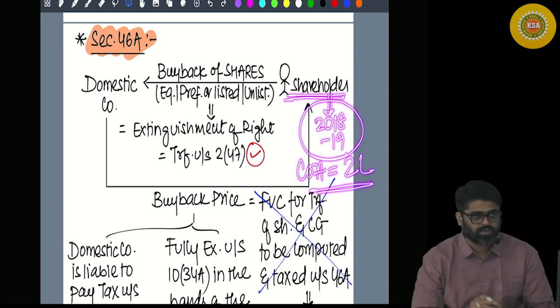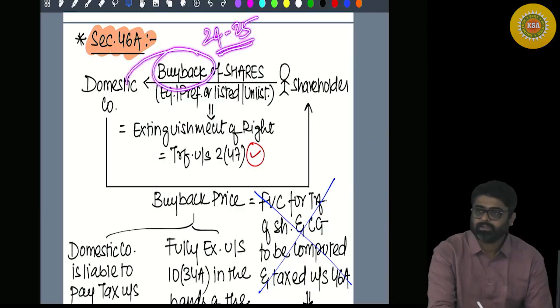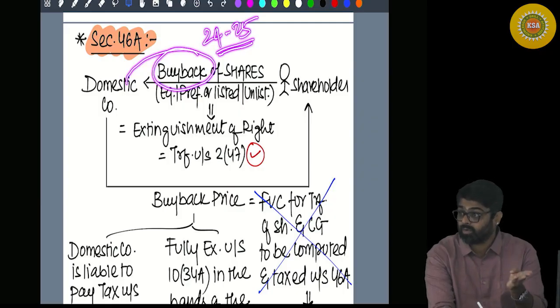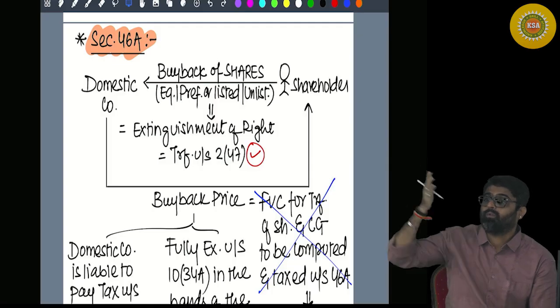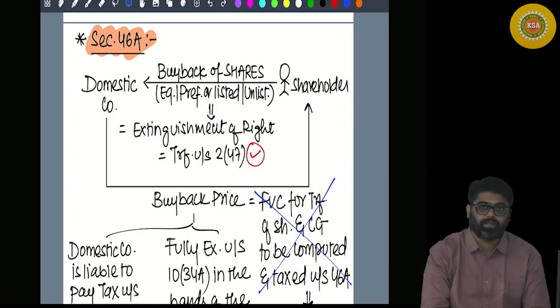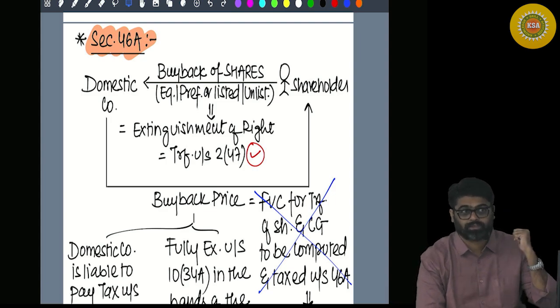So now you are a shareholder. Now the company is coming to you in 24-25 and doing a buyback, offering a higher amount. What is the value of the shares in the market today? The cost was 2 lakh in 18-19. Example, it is 4 lakhs, so definitely the value has increased.